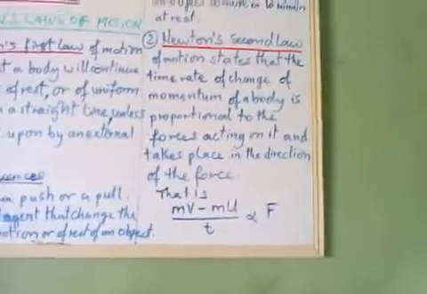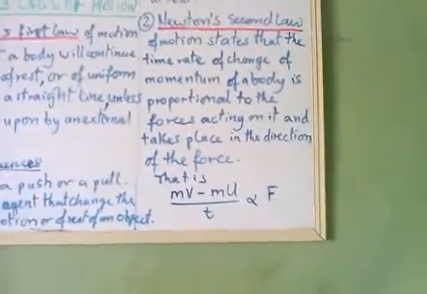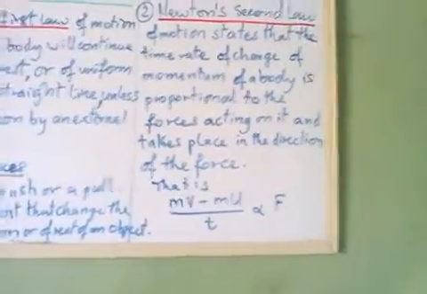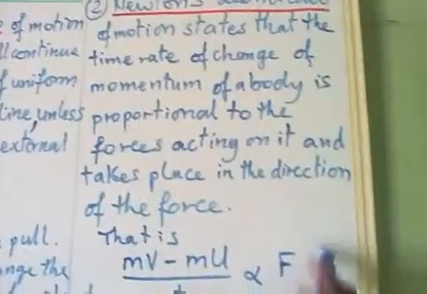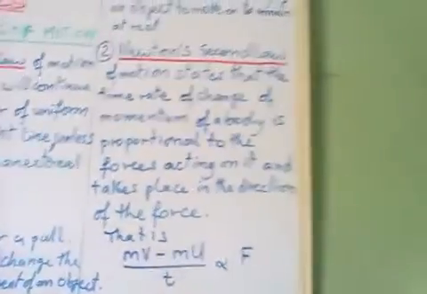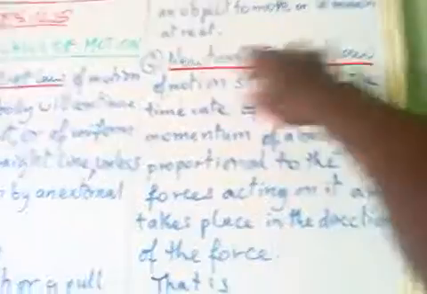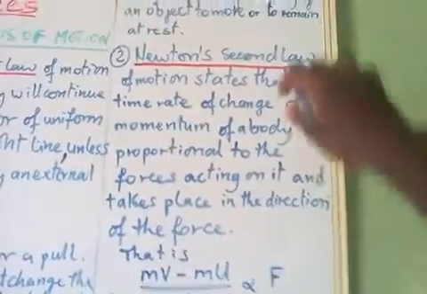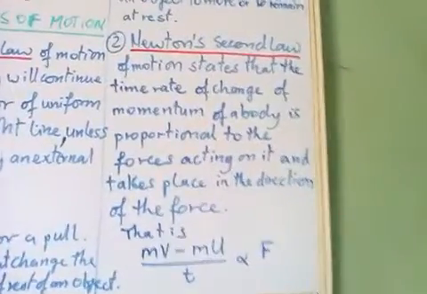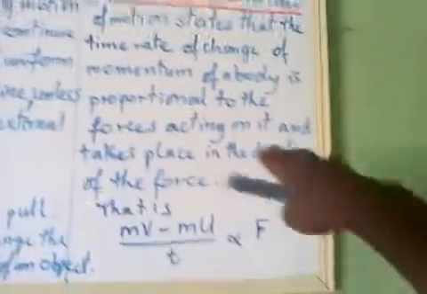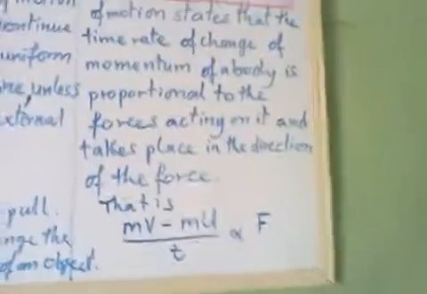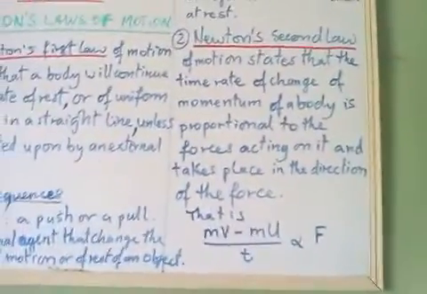I've already made a video in which we explained what momentum is. Now we're going to apply our knowledge of momentum to get the formula to calculate the force F. When we say that the time rate of change of momentum of a body is proportional to the forces acting upon it, it means we are talking about the resultant force.